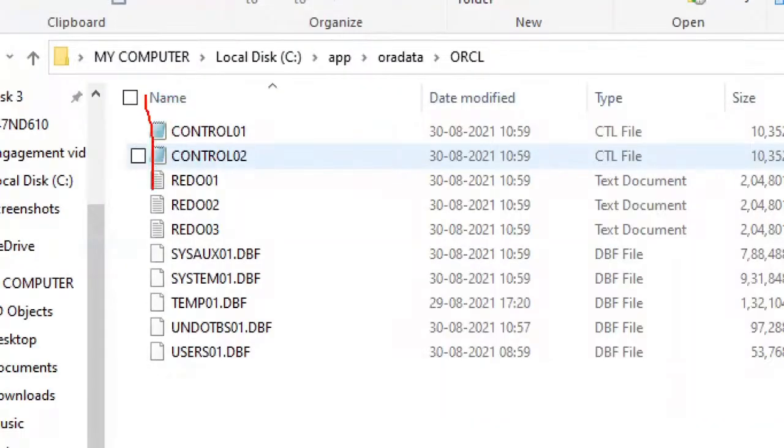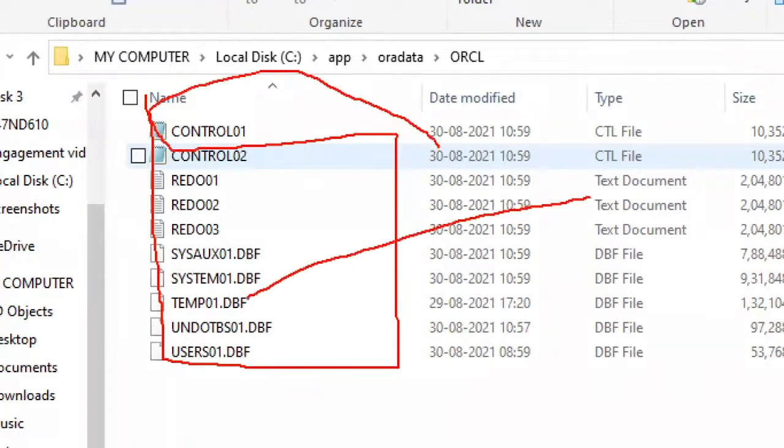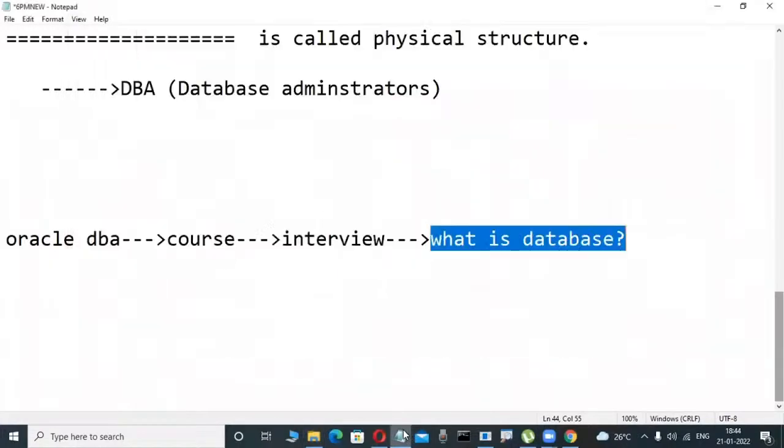That's why, as a database administrator, I say a database is a collection of data files, control files, and redo log files. That is the original physical side on the C drive, D drive, where the data is actually stored. Database administrators say it is the physical side because they are the well-known persons who work with data files, redo log files, control files, and the relationship between logical and physical. That is the correct answer from a database administrator's point of view.